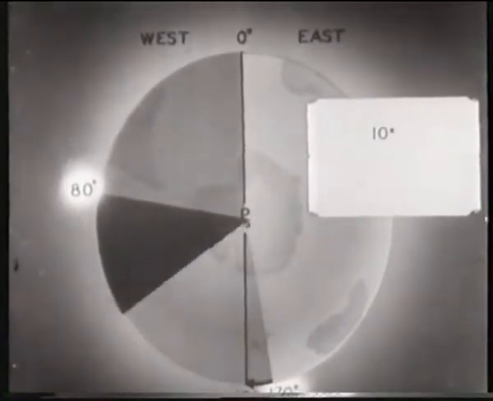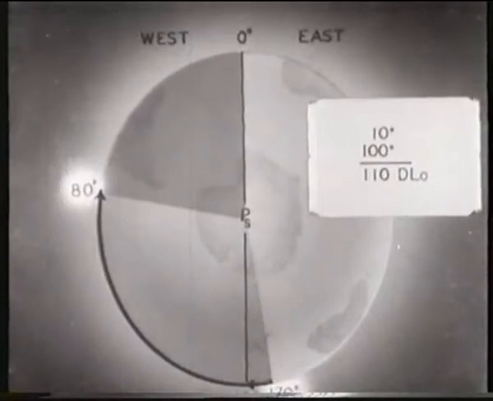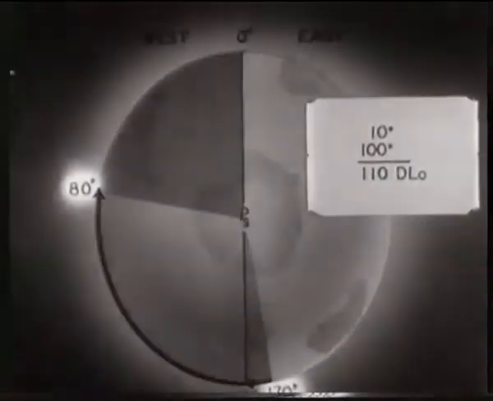The reason for this, we can see, is that we would travel 10 degrees eastward to the 180th meridian, and then 100 degrees more to the eastward to reach the 80th west meridian, or a total of 110 degrees east.